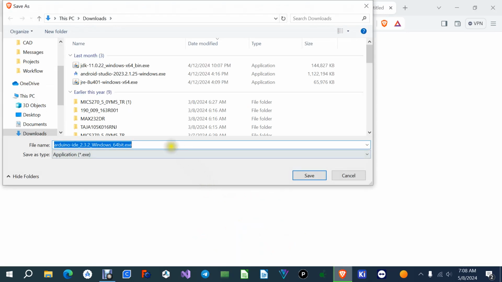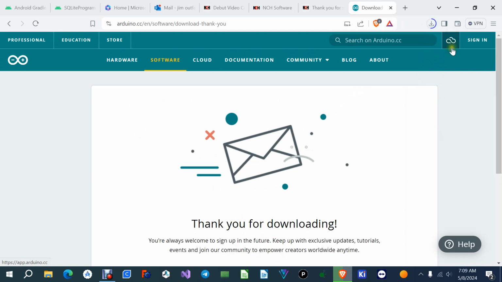And I will just download it again. That will download it, and for my PC it will put it in the downloads folder. And I'm done with that.